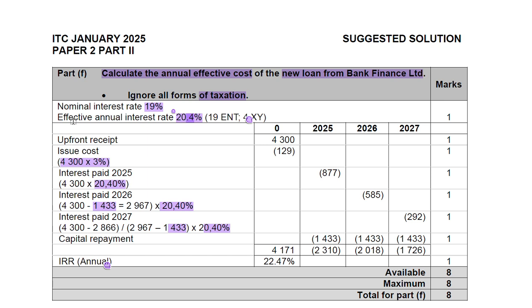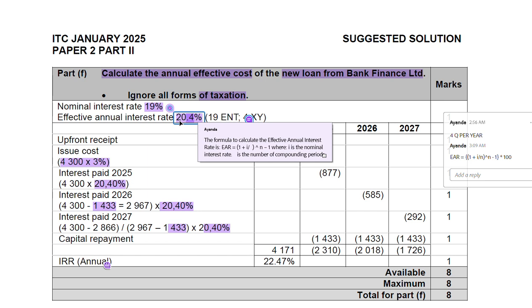Now we're going to need to calculate the effective annual interest rate. That is the rate that will be charged on these loans. How are we going to get it? We're going to use the formula. We know that for interest, we are going to pay 4 times a year.